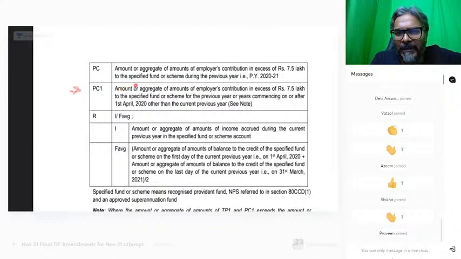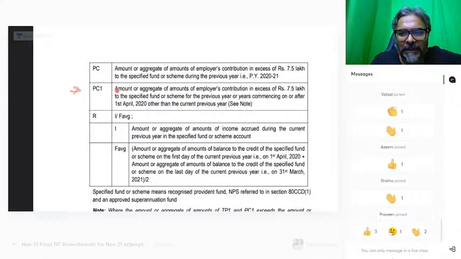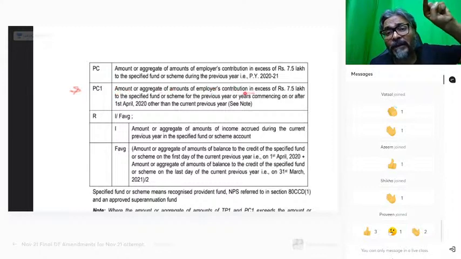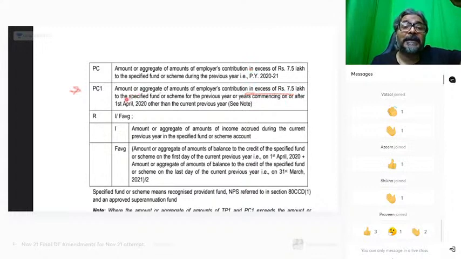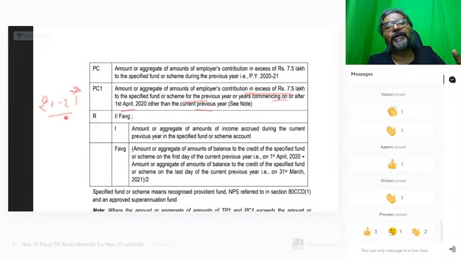The PC1 आप लोग ने देखा students? All of you have read PC1 students. So what PC1 says? Amount or aggregate of the amount of the employer contribution in excess of 7.5 lakhs to the specified fund or scheme for the previous year commencing on or after 1st April 2021 other than the current previous year. तो current previous year को आप छोड़ दो, set aside your current previous year, and then fortunately for you the current previous year is 2021. So if I have to set aside 2021, therefore my PC1 also becomes not applicable. तो फिर बच क्या गया?